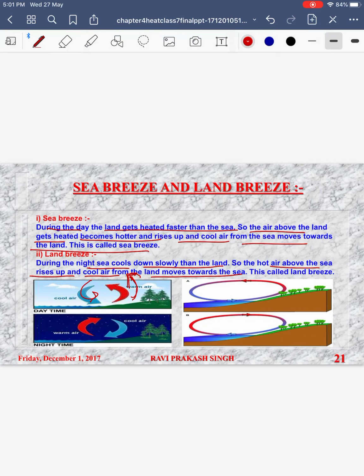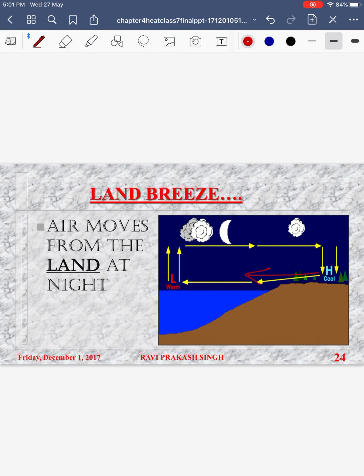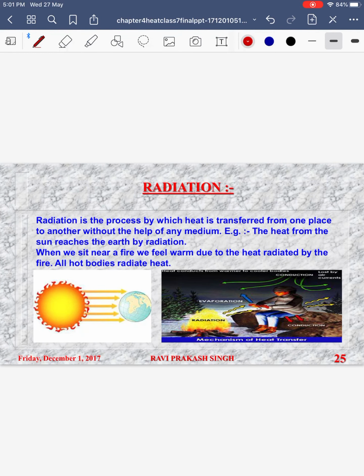So land breeze and sea breeze are because of the uneven heating of the earth's surface that results in convection currents. Most of the pressure differences which are created because of the uneven heating of the earth result in blowing of the wind and even in storms in some cases.